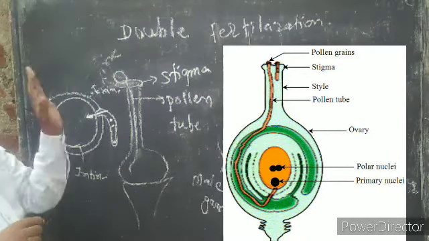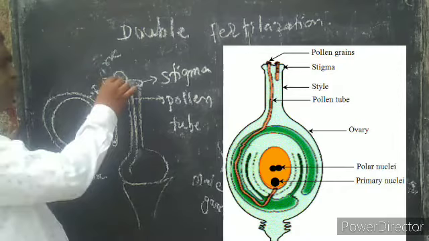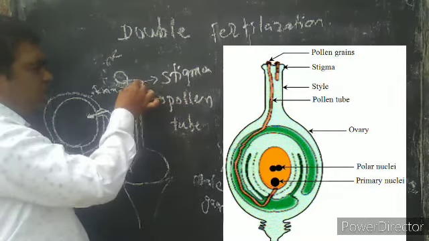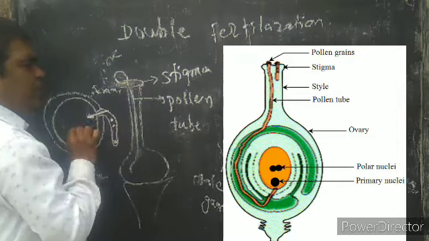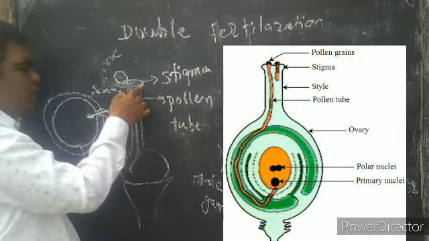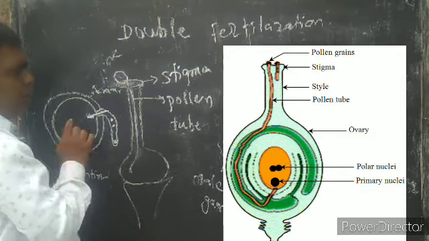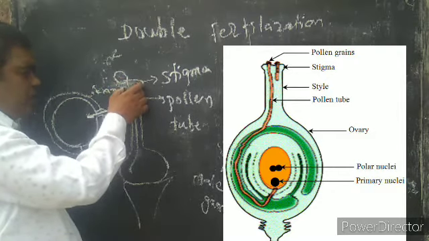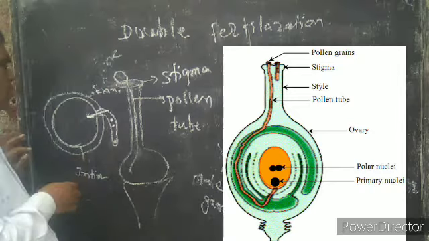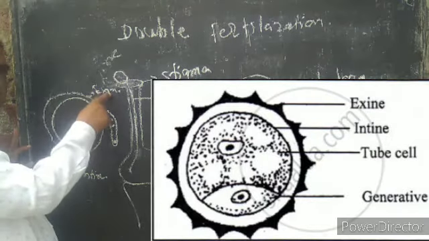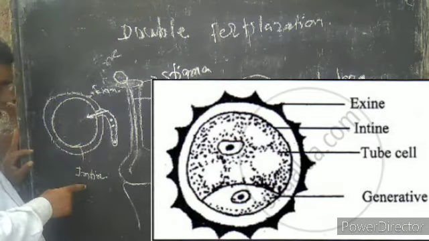When pollination occurs, the pollen grain falls on the surface of the stigma. On the surface of the stigma, sugary solutions are present, and due to the sugary solution, stickiness appears and it captures the pollen grain. In the pollen grain, two layers are present. The outer layer is called the exine, and the inner layer is called the intine.